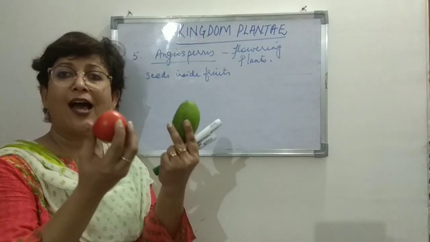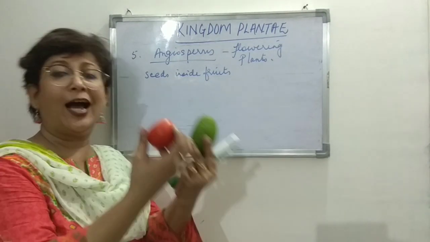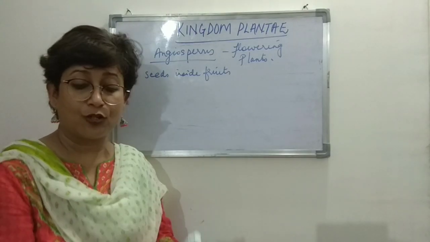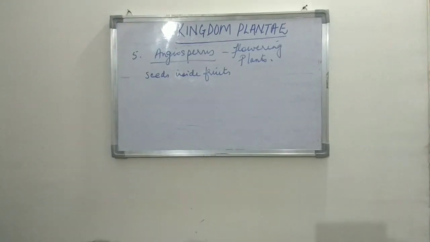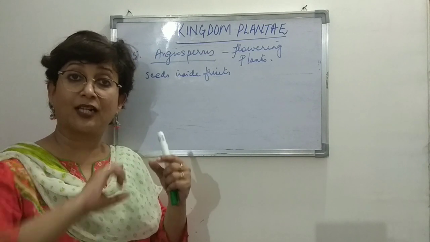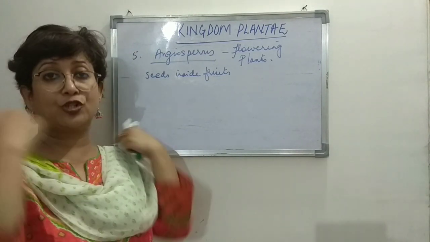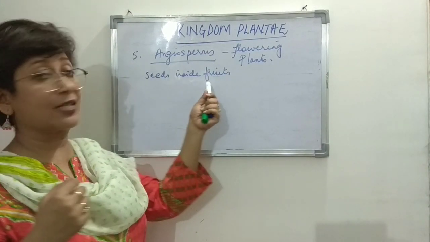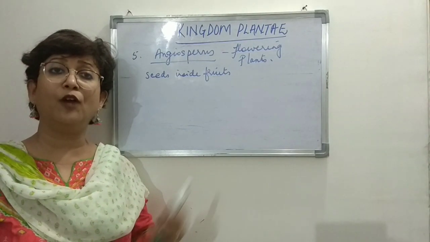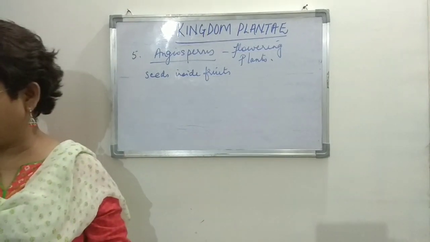So these are angiosperms, fruits of angiospermic plants. That means their flowers are also found, right? So they are not naked seeded, but their seeds are covered with a fruit, right? So seeds inside the fruit. So this is another characteristic feature of angiosperms, right?